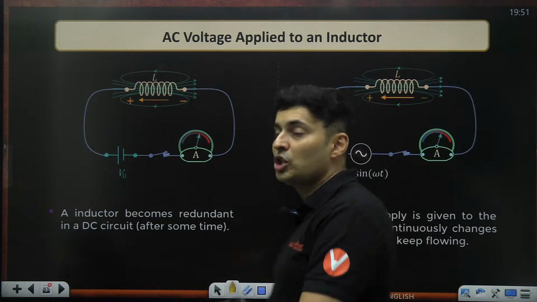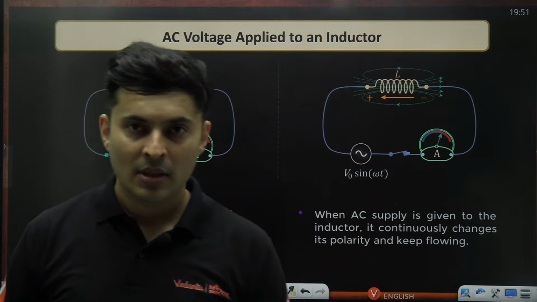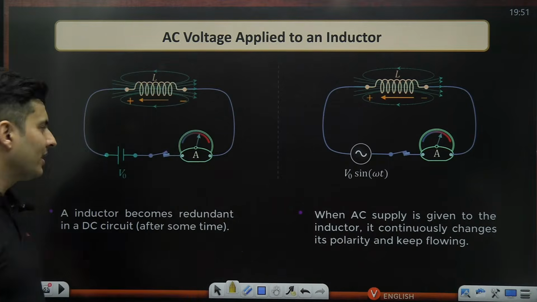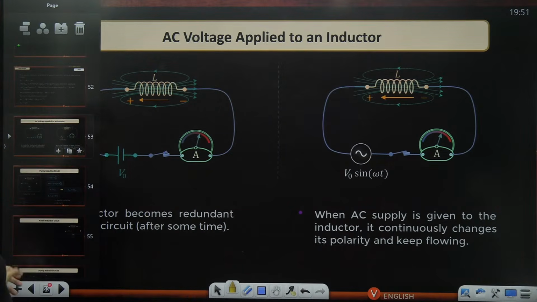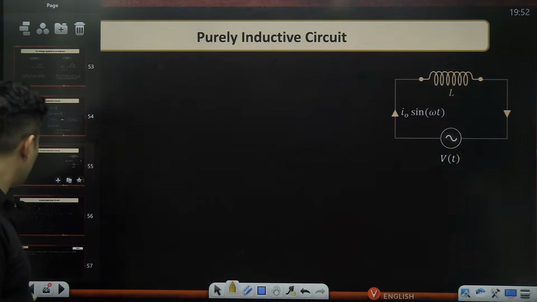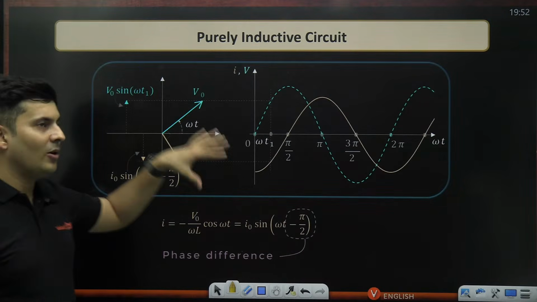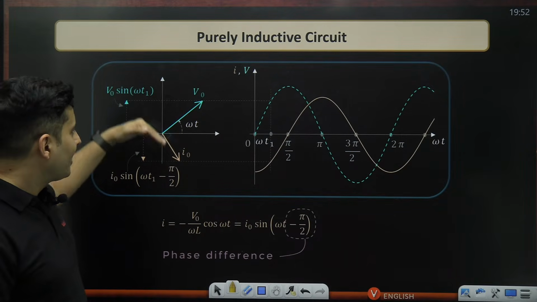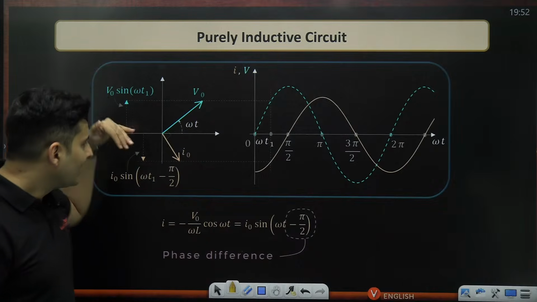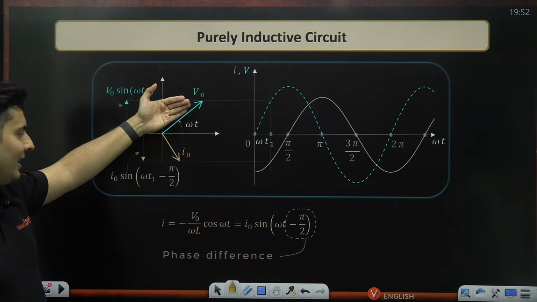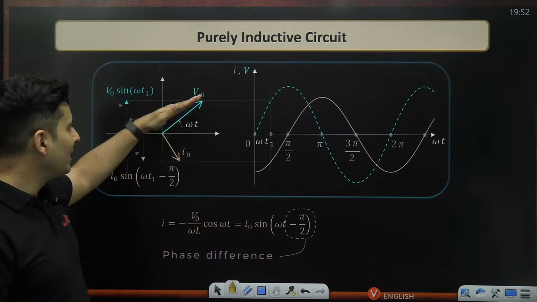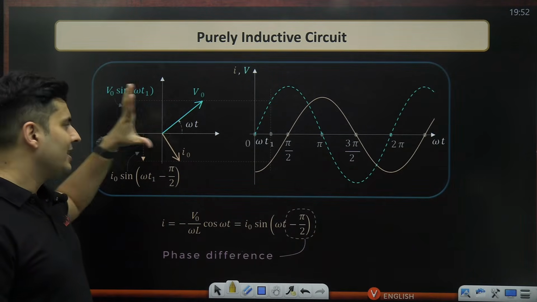So inductor will actually block AC current as much as possible. DC current, it will allow. It's exactly opposite of a capacitor. So when you think of a purely inductive circuit, you will see that the graphs are also exactly opposite. Here, the current will be behind the voltage. Yes, current will be behind the voltage of the inductor. So voltage will be ahead by 90 degrees.